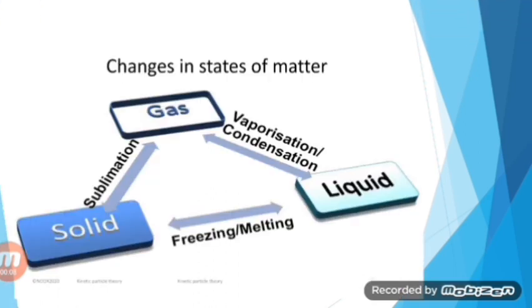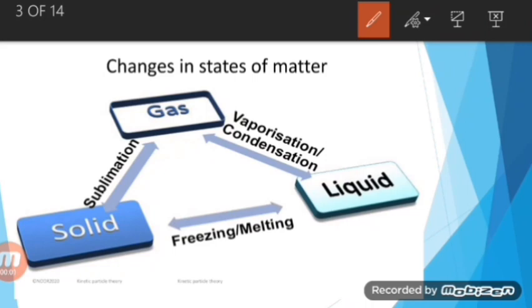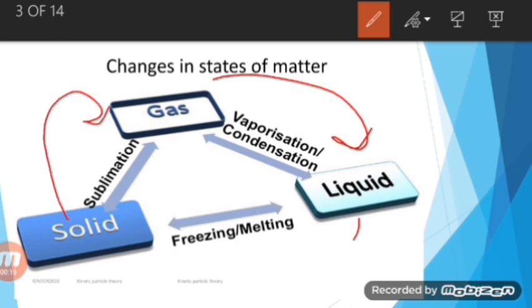So the next most important and crucial part of kinetic particle theory is to understand the changes in states of matter. You really need to know how to describe these changes and interconversions of states of matter based on KPT. According to KPT, matter can be changed from one state to another state. It can be changed from solid to gas and gas to liquid, liquid to solid, and vice versa.